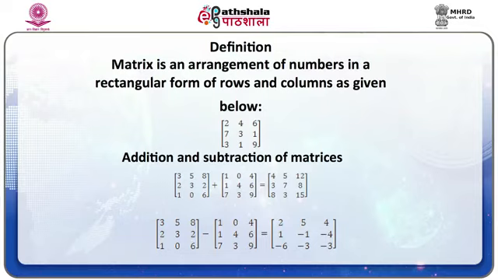A matrix which has only one column is known as a column vector, like the one here. Similarly, a matrix with only one row is known as a row vector, like the one given here.